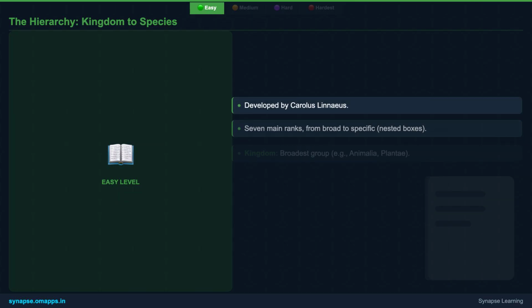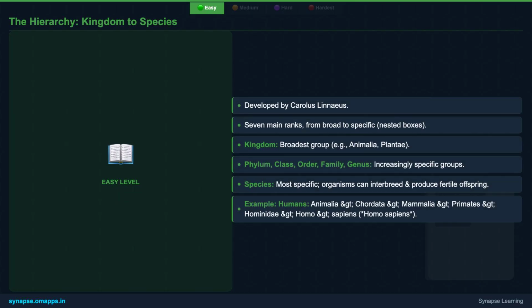Now, let's look at the main structure of this classification system. It's like a set of nested boxes, moving from very broad categories to very specific ones. This system was largely developed by Carolus Linnaeus. The 7 main ranks, from broadest to most specific, are kingdom, phylum, class, order, family, genus, and species.